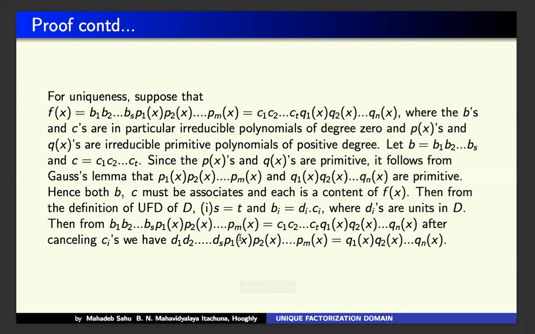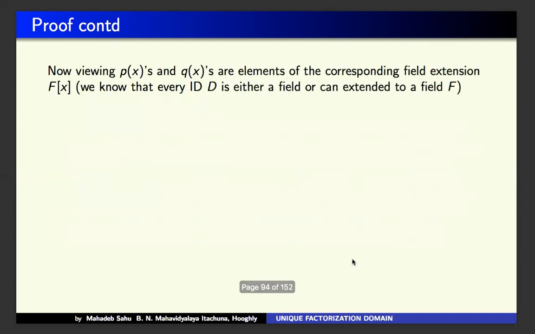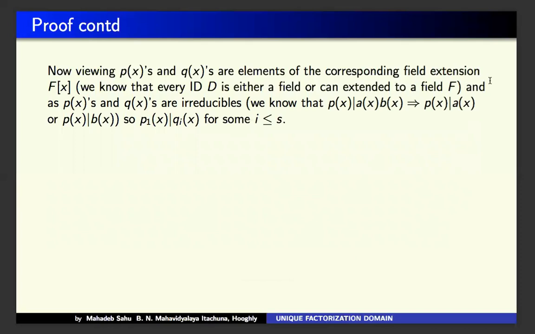Because I have to think about divisibility. So I am going to a field extension. Know that every integral domain can be extended to a field. So p(x), q(x) are elements of the corresponding field extension F(x), and p(x) and q(x) are irreducible.